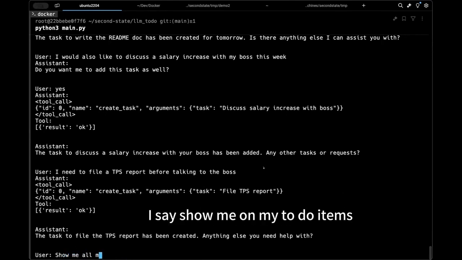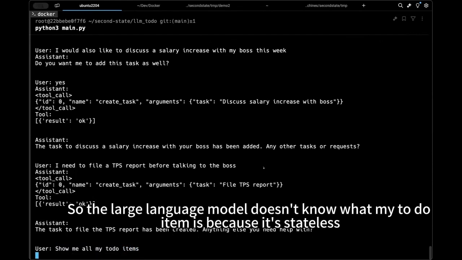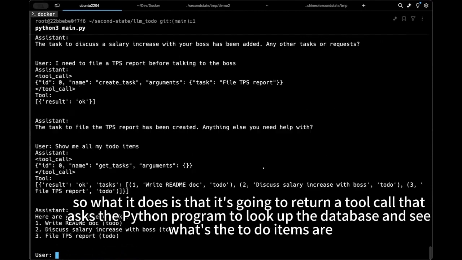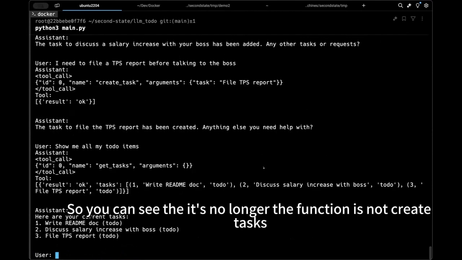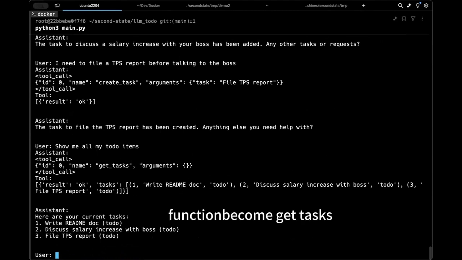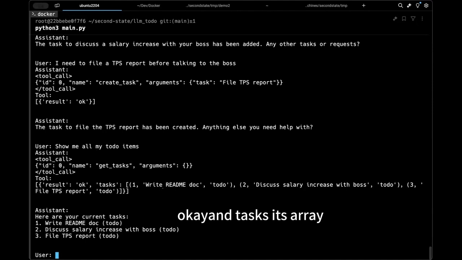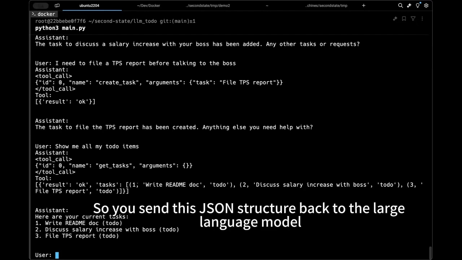I say, show me all my to-do items. So the large language model doesn't know what my to-do items are because it's stateless, remember, right? So what it does is return a tool call that asks the Python program to look up the database and see what the to-do items are, right? So you can see the function is no longer create task. The function becomes get tasks, and there are no arguments. So the Python program queries the database and then gets results. Result okay, and tasks, it's an array. That's ID 1, write a document, ID 2, discuss salary, ID 3, file the TPS report. So it sends this JSON structure back to the large language model.